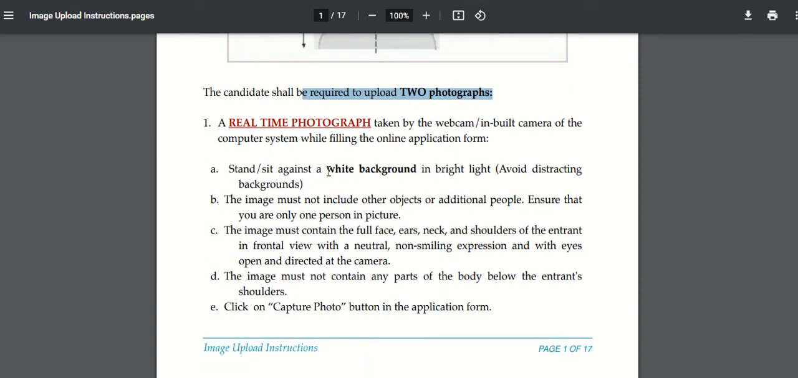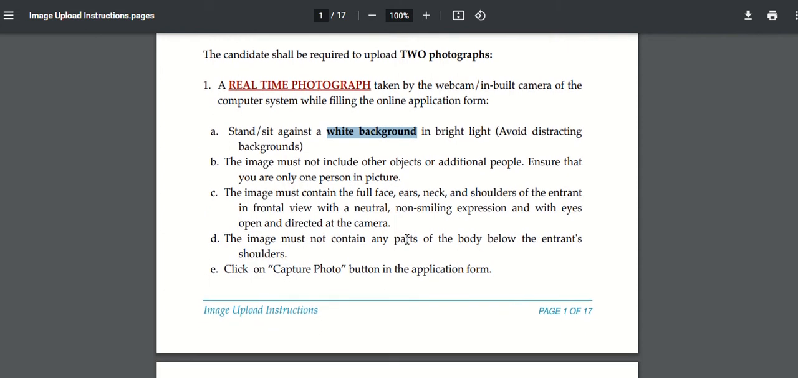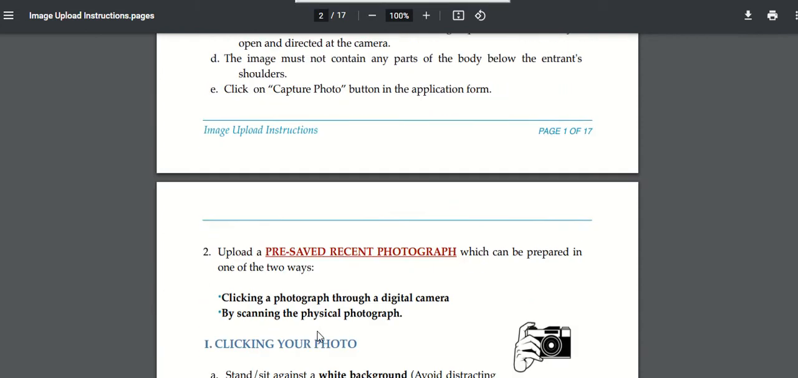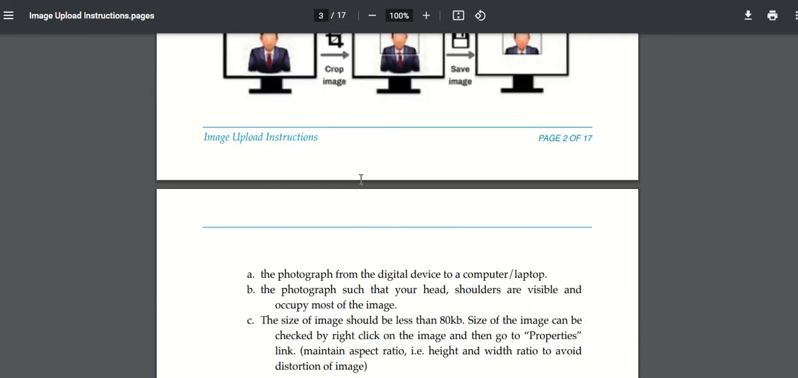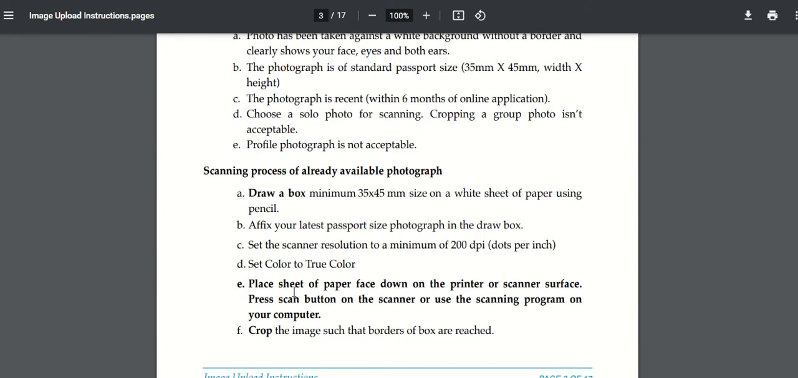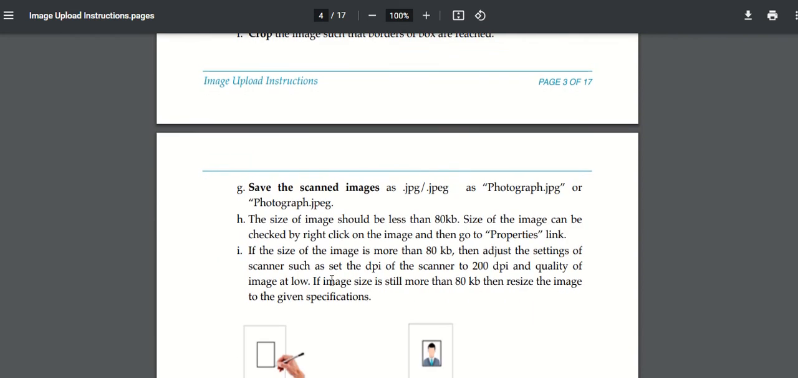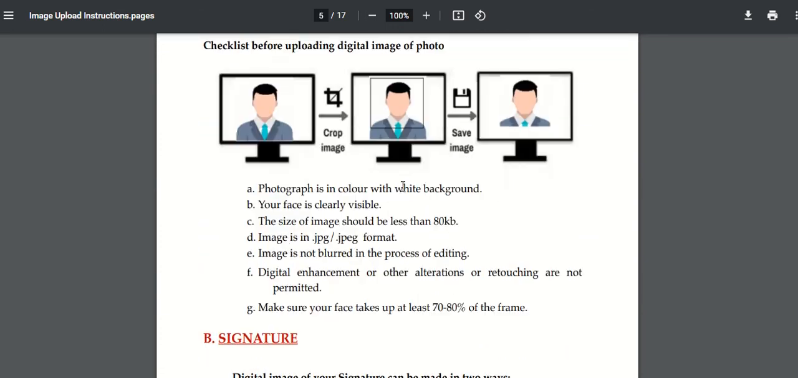Then the photograph should be in white background. It can be either in stand or sitting position. Then let's check some more important details like, here the scanner resolution should be set to minimum 200 dpi. Okay, then the images should be in .jpeg or jpeg format. After that, let us check the size. What should be the size? So the size of the image should be less than 80 kb.